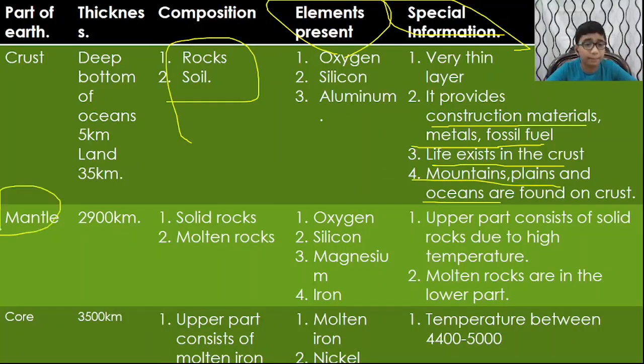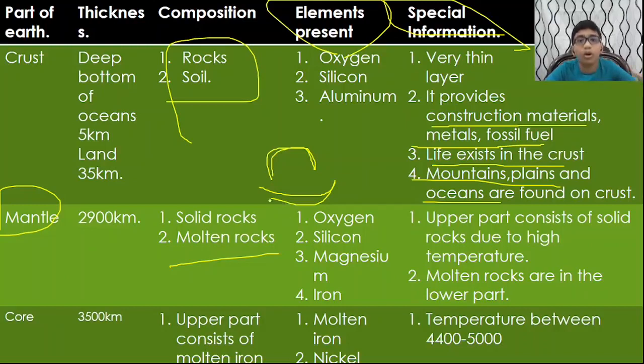And mantle, 2,900 kilometers thickness. They have solid rocks and molten rocks. Why do they have molten rocks? The upper part is solid rocks, the lower part is molten rocks. Why are these molten rocks?